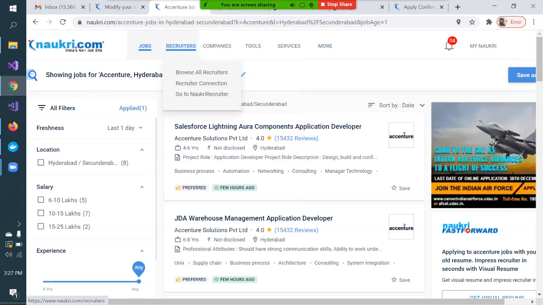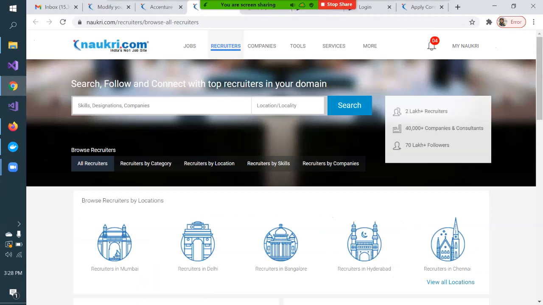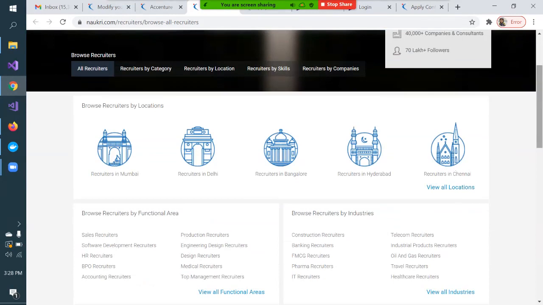And recruiters: you can see the recruiters, say I'm interested in making a connection with HR in Infosys. That recruiter I can search, like a recruiter in Mumbai. Why is the recruiter important? Because the recruiter is the main point of contact in every company for searching for candidates from job portals like Naukri, Monster, Shine, Times.